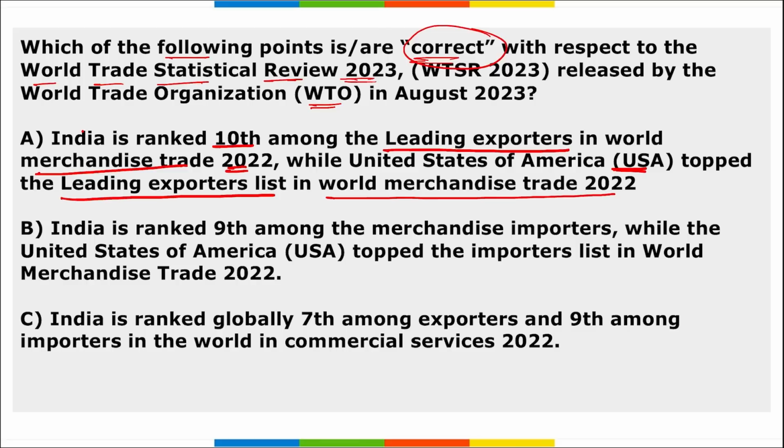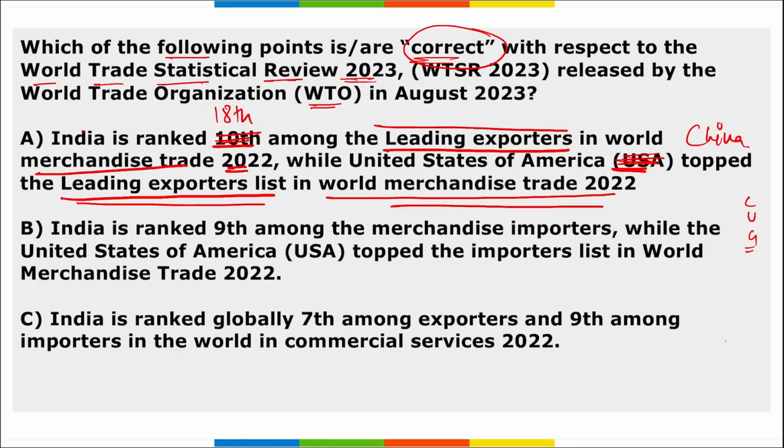So remember here, what is the rank of India? India ranked 18th, not 10th, among the leading exporters in the World Merchandise Export Trade. And if we talk about who topped here, it is not USA, actually it is China that has topped the leading exporters list in the World Merchandise Trade 2023. So China was on the top, followed by USA, China, USA and Germany was on the third position in the top 3 exporters in world merchandise trade.